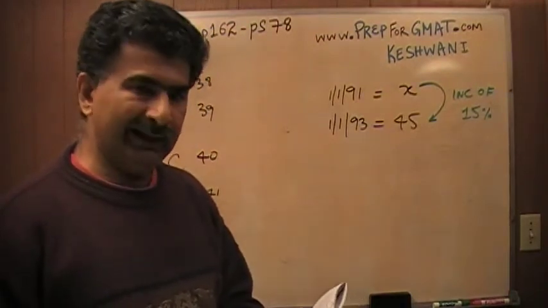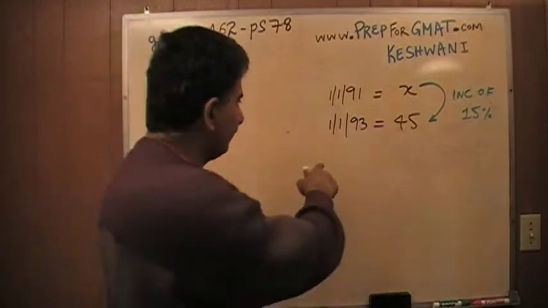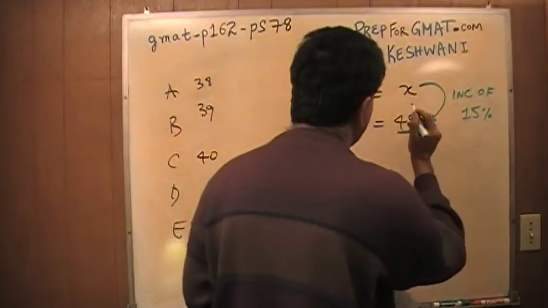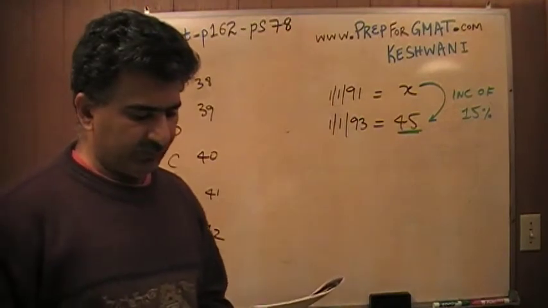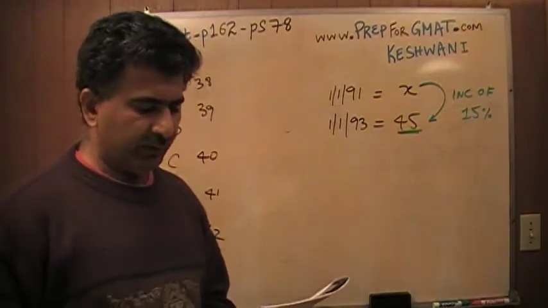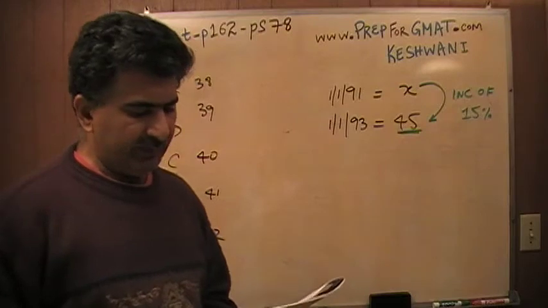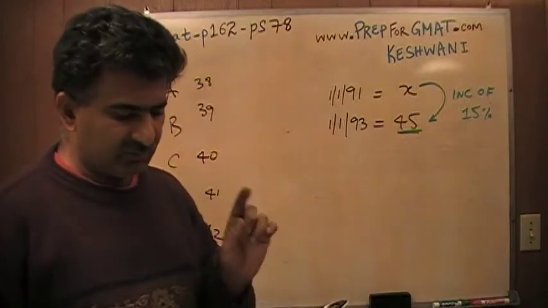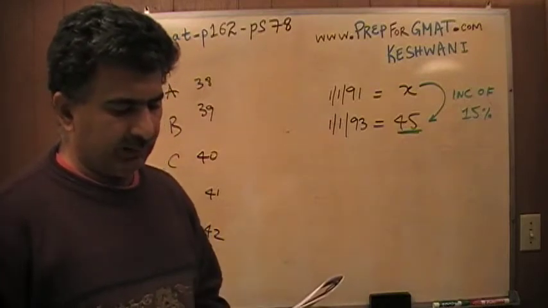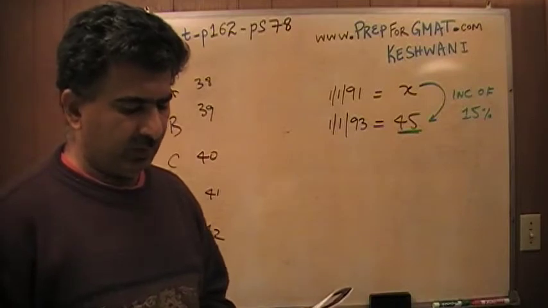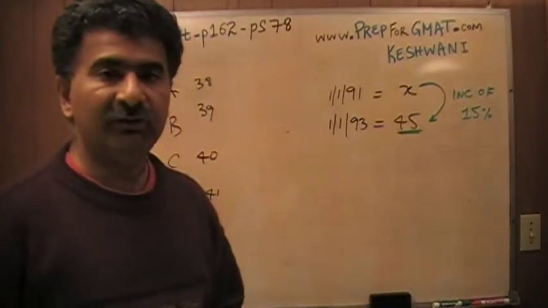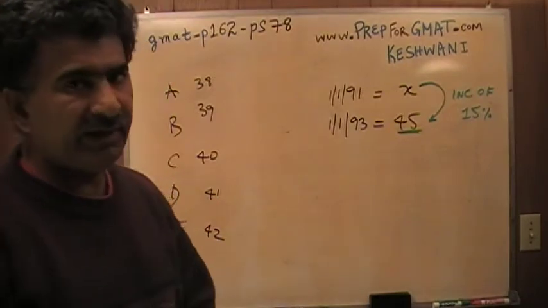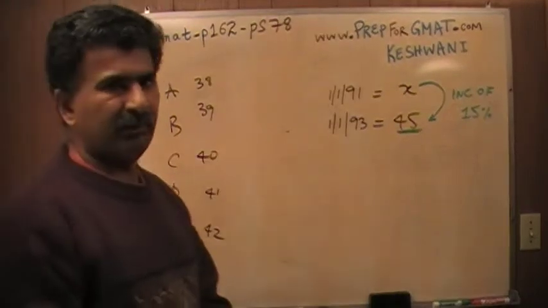We are told that at the end of the period, on January 1st of 93, there were 45 million people enrolled in this HMO. The question simply is, how many people did we start out with? How many million people to the nearest million were enrolled in the health maintenance organizations on January 1st of 1991? You see, it says to the nearest million. That means that I don't have to be very accurate. I don't have to be down to a decimal place.